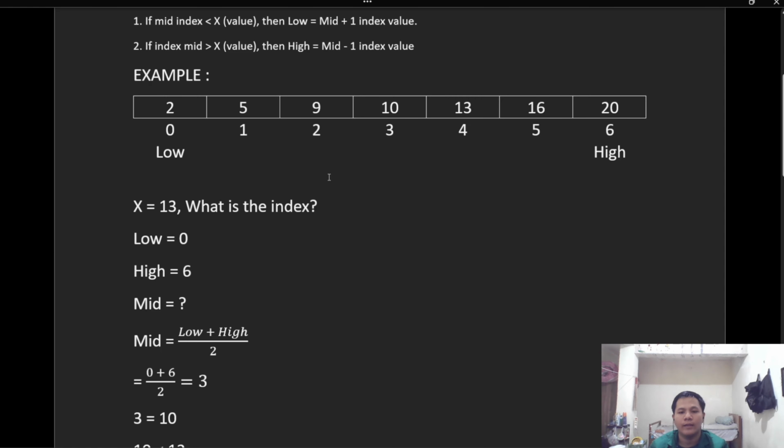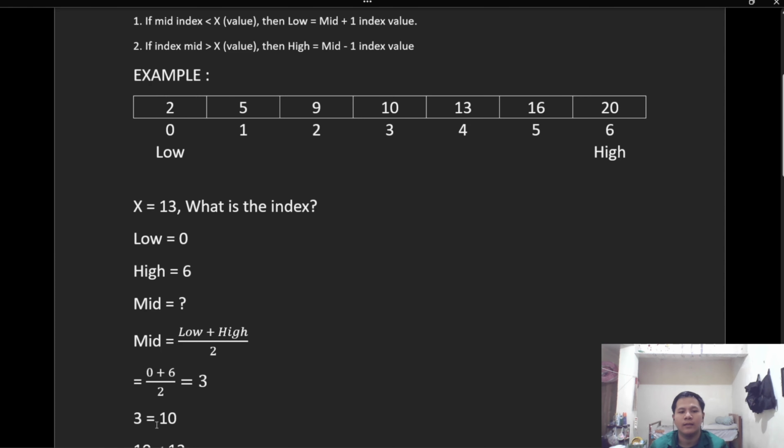The way to find is that first we determine the low and high index here, namely 0 and 6. Next, how to find the middle index, namely the low index plus high index divided by 2. Then enter the value. The result is index 3.